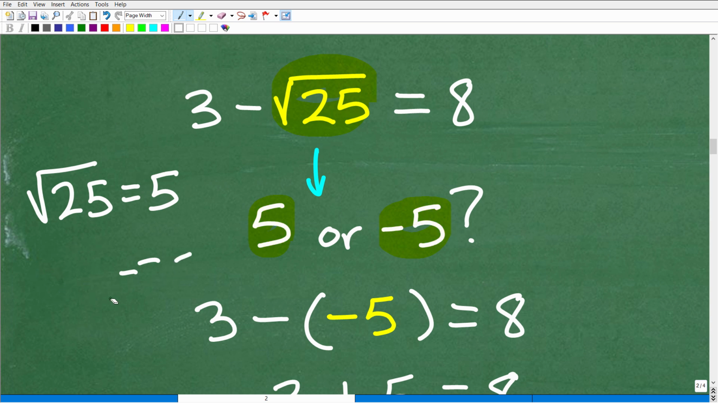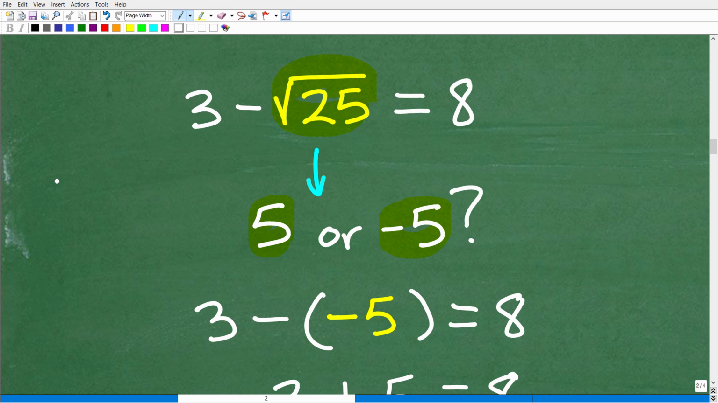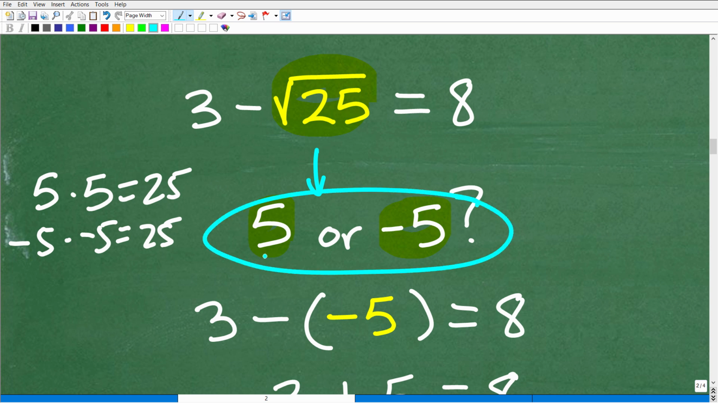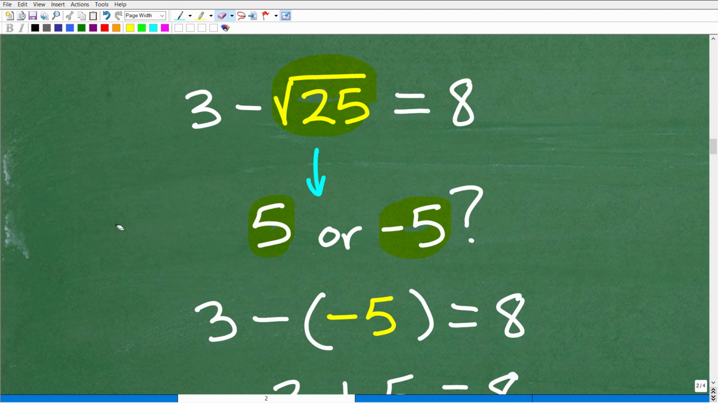Well, let's look at this real quick here. Remember, the square root answer is going to be a number such that you multiply it by itself, you get back to this number. So 5 times 5 is 25. That's good. And negative 5 times negative 5 is also a positive 25. So technically, the square root of 25 should be both positive and negative 5, right? So this is what most students kind of think. They're like, oh yeah, positive 5 or negative 5. Well, maybe it's both, right? Well, this has huge implications on the final answer here.